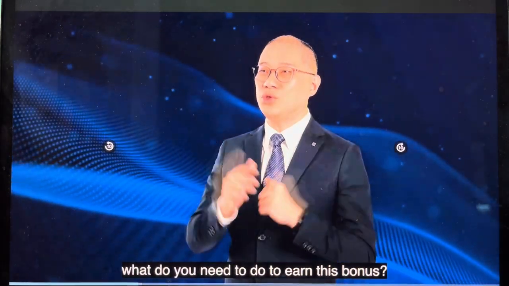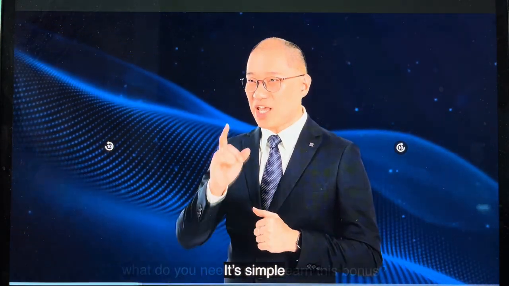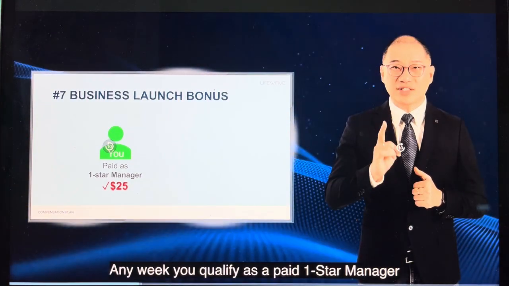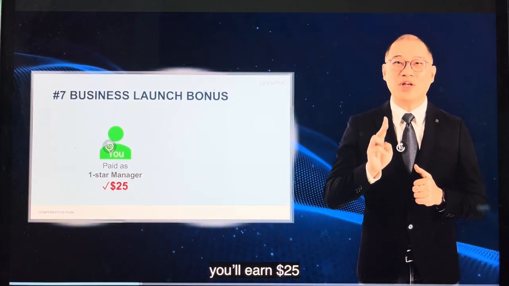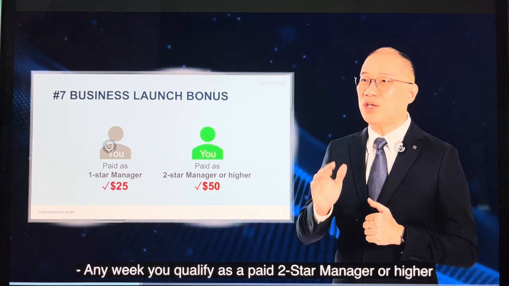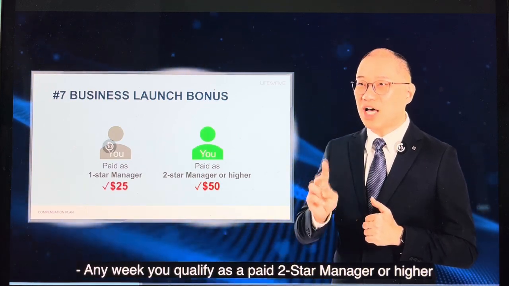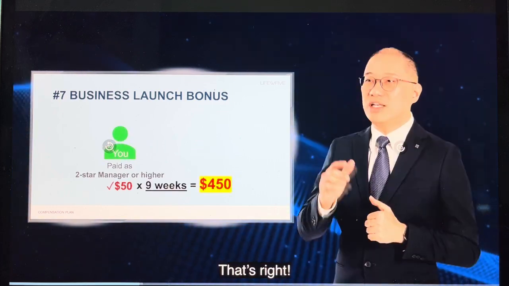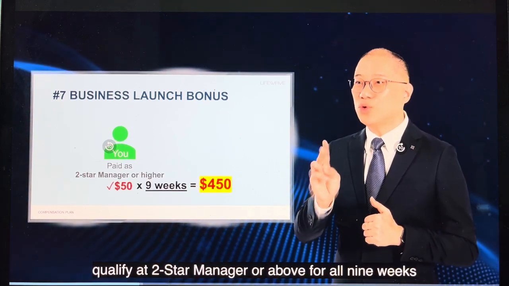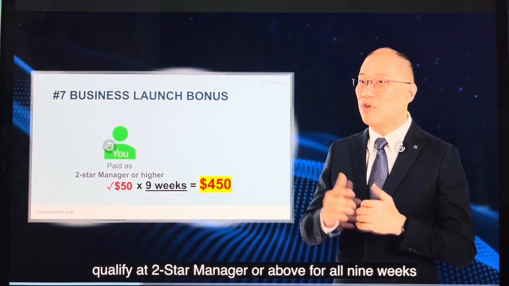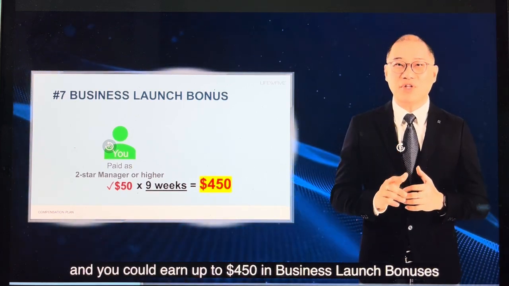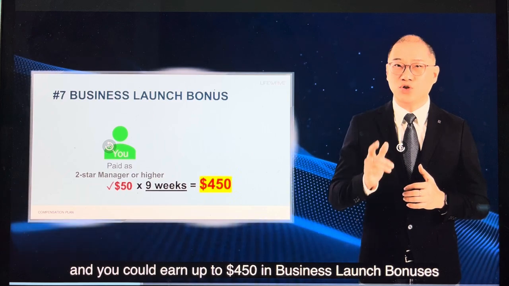So what do you need to do to earn this bonus? It's simple. Any week you qualify as a paid 1-star manager, you earn $25. Any week you qualify as a paid 2-star manager or higher, you will earn $50. That's right. Qualify at 2-star manager and above for all 9 weeks, and you could earn up to $450 in business launch bonus.